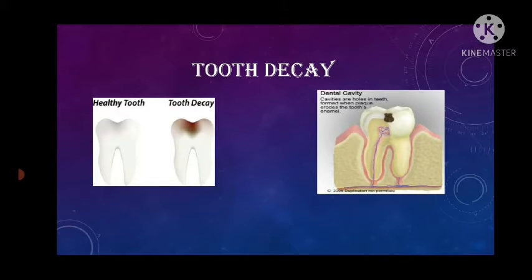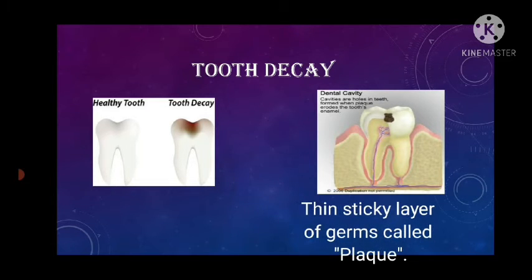So, tooth decay. What is tooth decay? The decaying of our teeth in the form of holes, cavities, or plaque is called tooth decay. How does it happen? When we eat food, small bits of food may stick between our teeth. Now, if we do not wash our mouth properly, or do not brush our teeth properly, then this stuck food rots and our teeth get covered with a thin sticky layer of germs, which is called plaque.